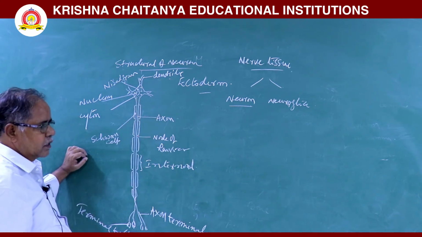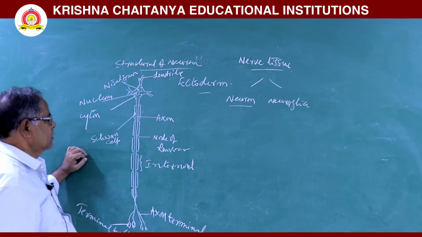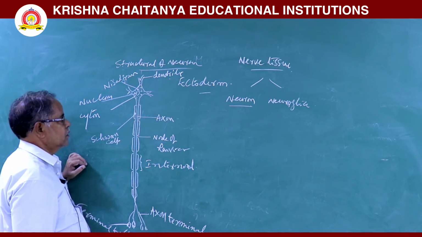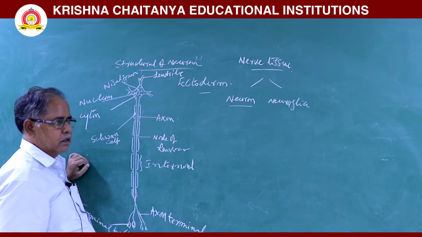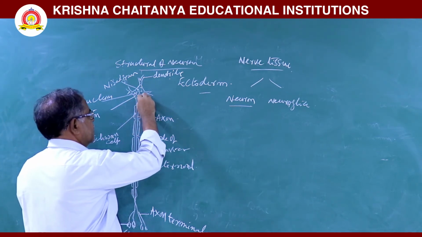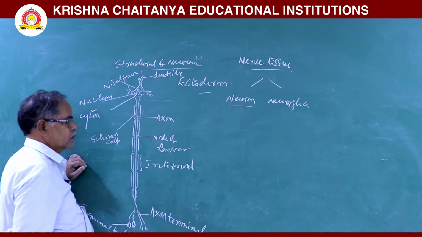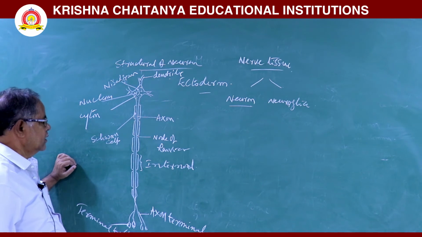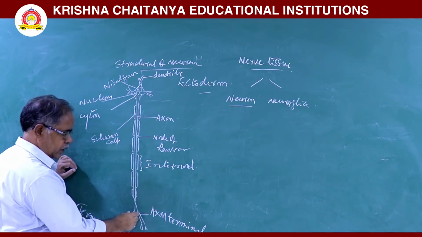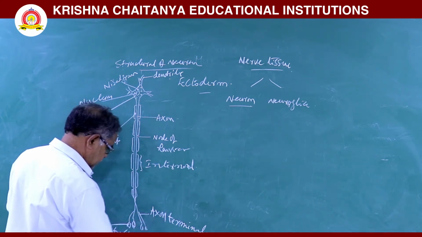Next, from this cyton, a single cylindrical structure arises, that is called an axon. The region of the cyton from which the axon arises is called the axon hillock. In some neurons, one collateral branch also arises. Next, the terminal part of this axon is divided into telodendria or axon terminals.